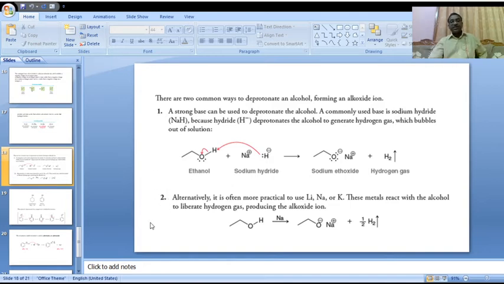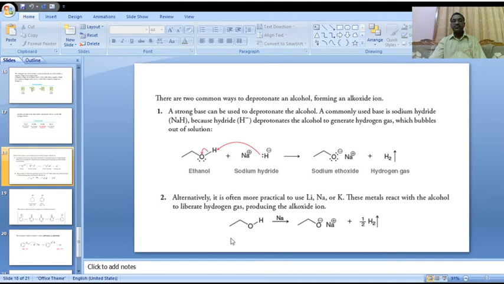Now the second type of deprotonation process. Please observe: alternatively, it is often more practical to use lithium, sodium or potassium. These are generally used deprotonating agents. These metals react with the alcohol to liberate hydrogen gas, 1/2 H2, producing the alkoxide ion.